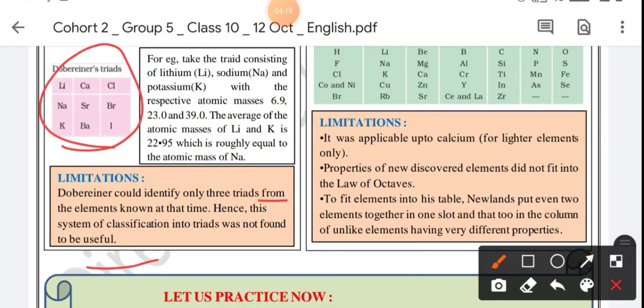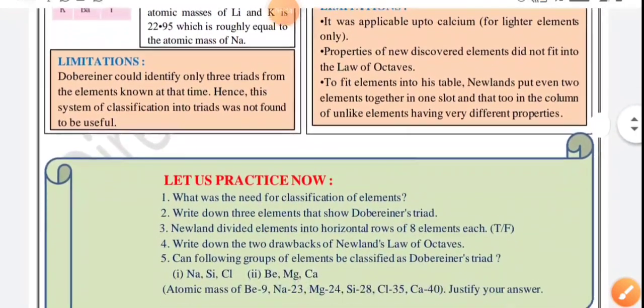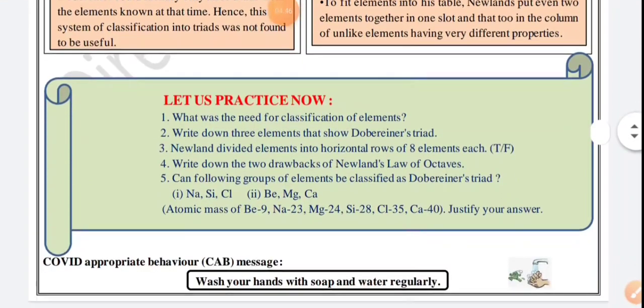The limitation of Newlands' octaves was that it was applicable up to calcium only, for the lighter elements, and the properties of newly discovered elements did not fit into the law of octaves. To fit the elements into his table, Newlands put even two elements together in one slot, and some in the column of unlike elements having very different properties. So that was your worksheet, and make notes properly from this worksheet, and we will do these questions also.